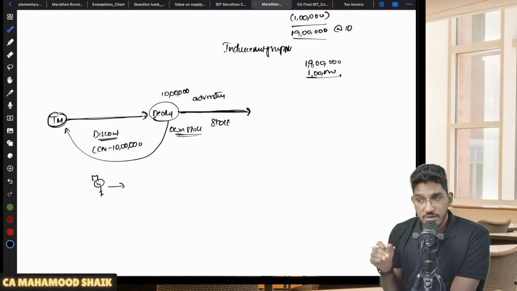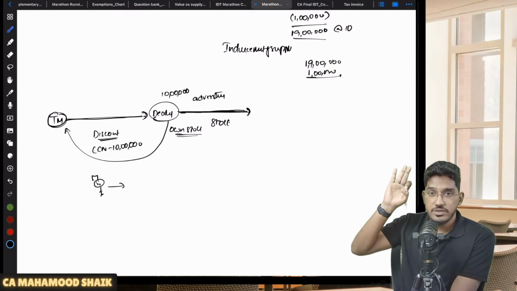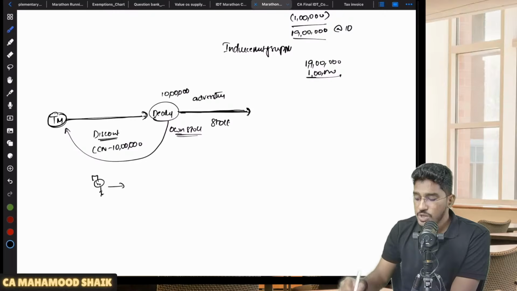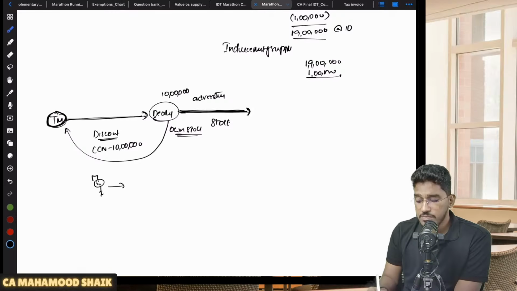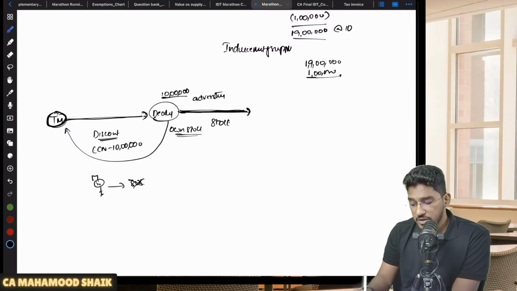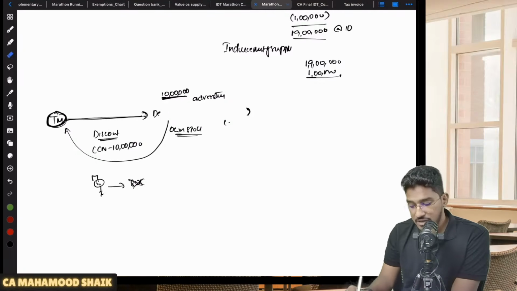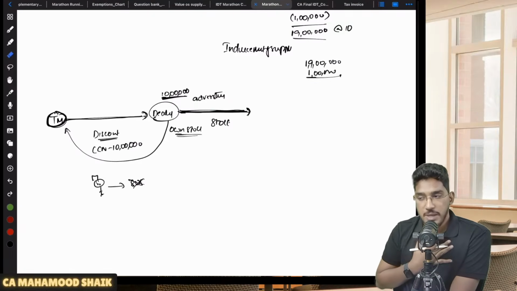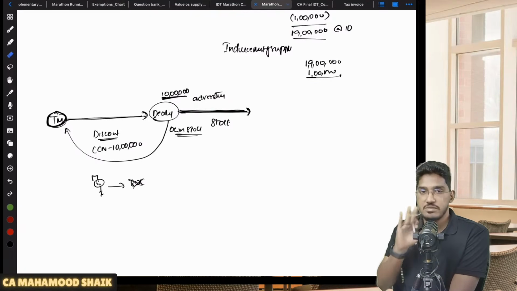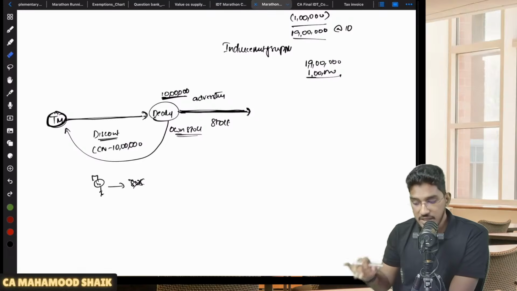Why is he doing the advertisement? For clearing his own stock or for clearing the manufacturer's stock? It is for clearing his own stock. He's incurring expenditure on advertisement, but he's not providing any advertisement or marketing services to Tata Motors. So there is no supply of service here. For this 10 lakh rupees, there is no supply of service to the manufacturer, so it is not treated as supply. Yes, he is doing advertising, but for clearing his own stock, not the manufacturer's stock. Like that they have clarified.